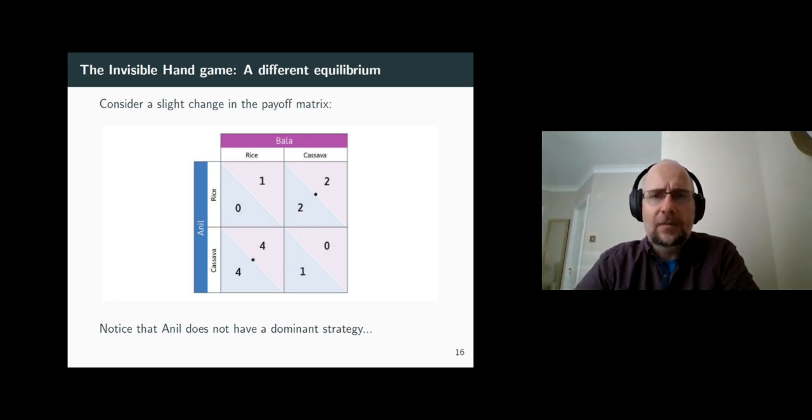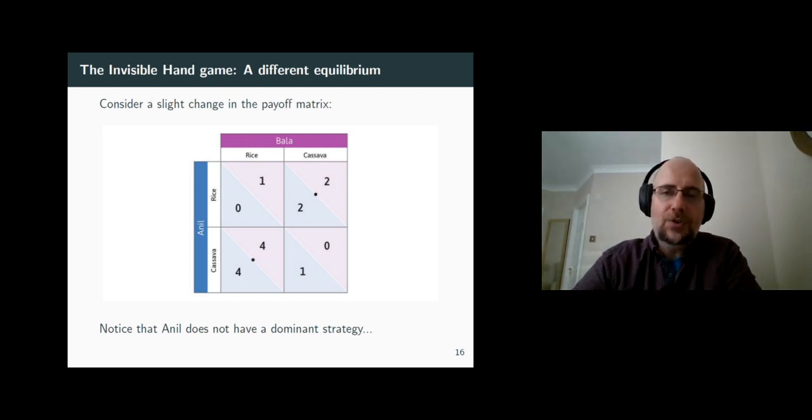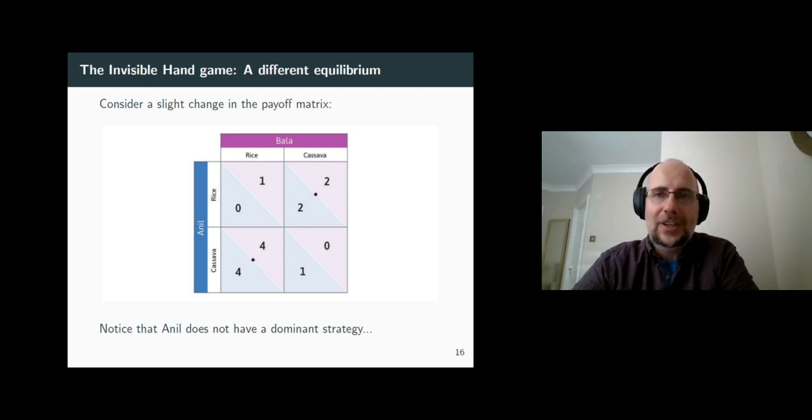However, what if Bala plays cassava? Anil has two options again, play rice and get 2, or play cassava and get 1. It's clearly rational for Anil to play rice. However, this means Anil no longer has a dominant strategy. There's no such strategy which yields the highest payoff for him, no matter what the other guy does. So that's why he doesn't have a dominant strategy.